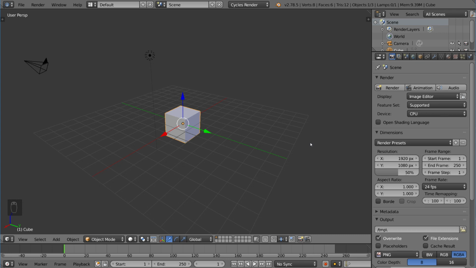Now, you may have heard the term procedural before. Procedural and generated are practically synonymous. You can use them interchangeably. Procedural generation is basically where you create a texture using an algorithm in computer graphics.